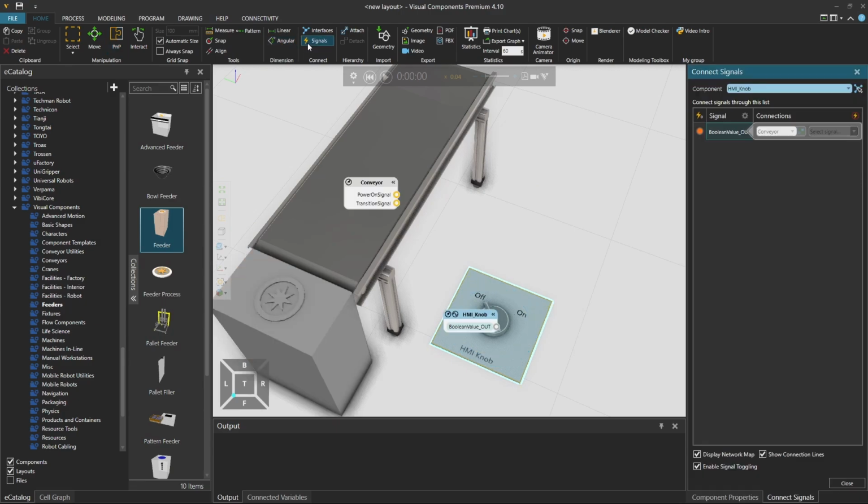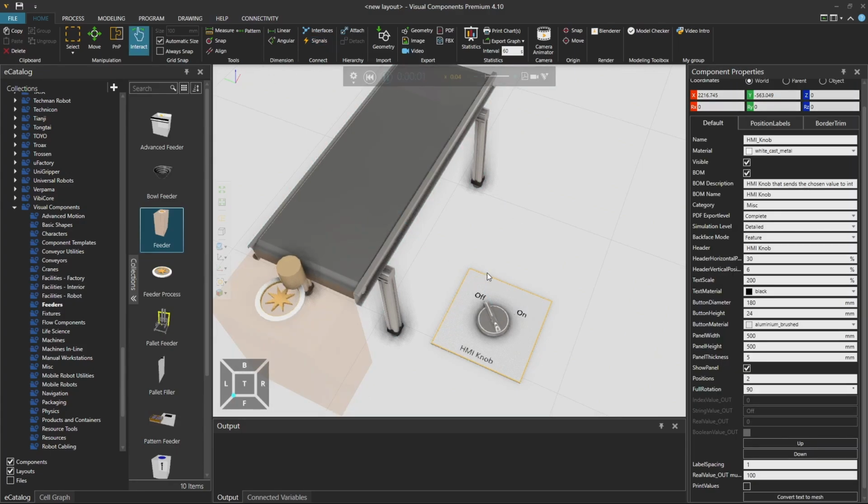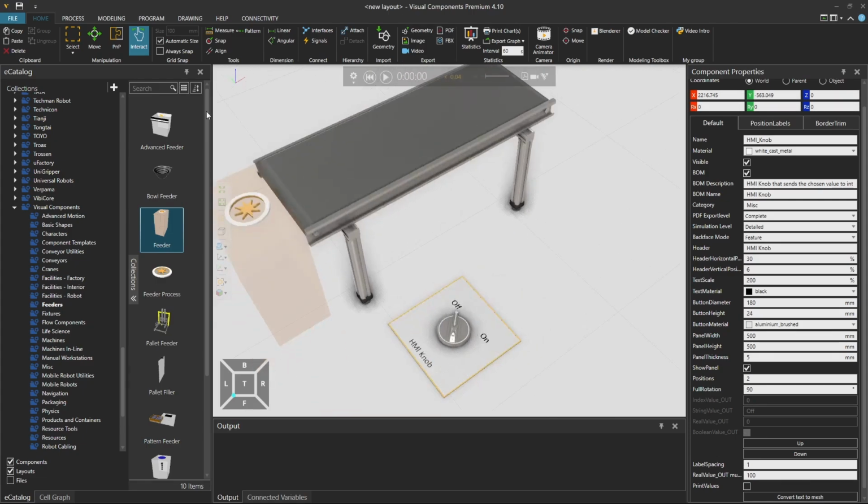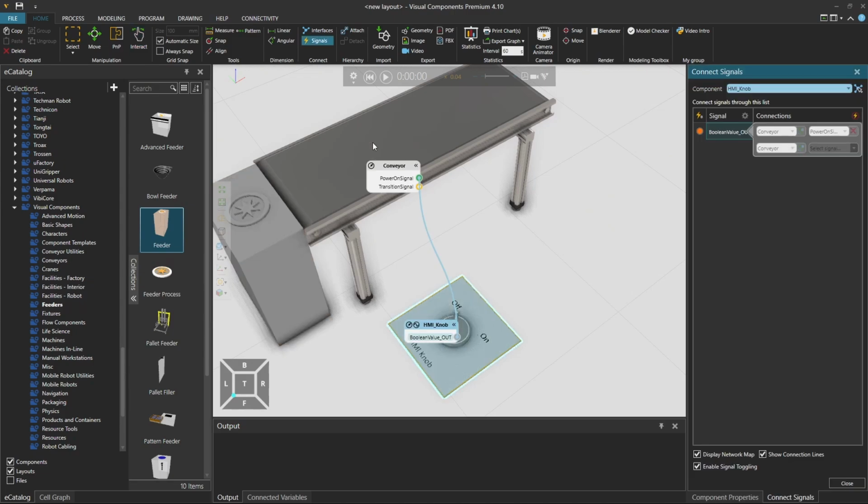And the signal boolean value out, we can connect to a power on signal. Simulate, we can turn the conveyor on or off. Like so.